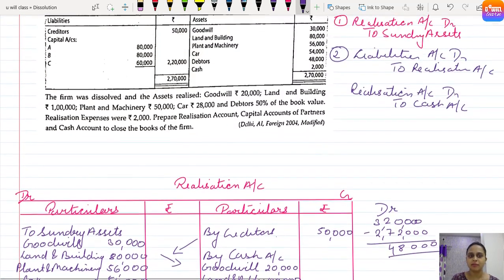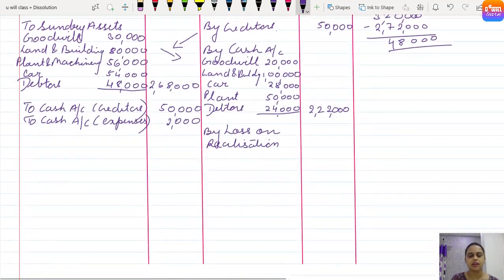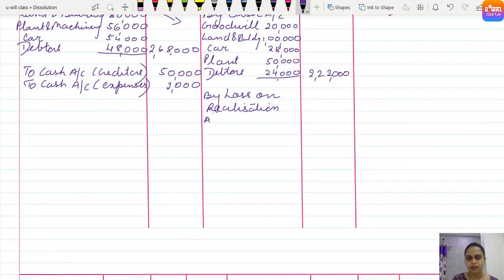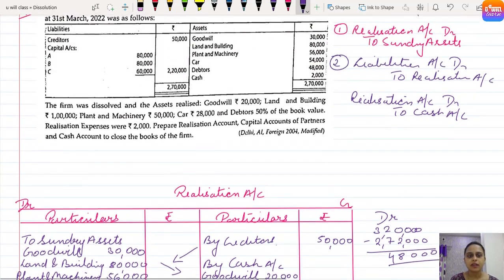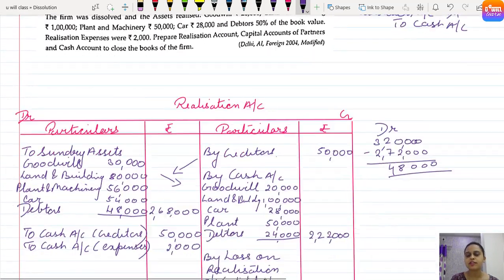Let's divide it among the partners, in partners capital accounts A, B and C. So A's capital account, capital account. Clear everyone, A, B and C, but the ratio is given 2 is to 1 is to 1.